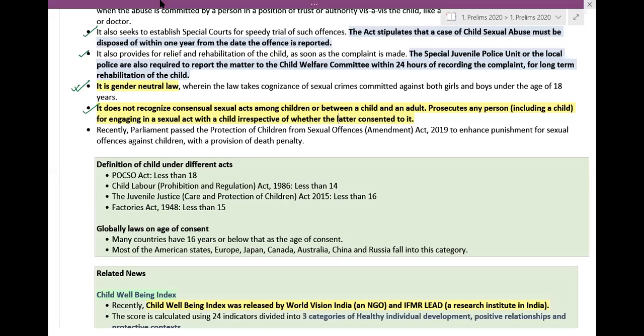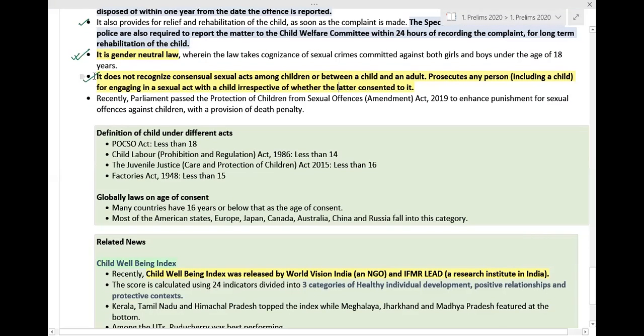In all cases, if a sexual act has been committed against any child, even if it is consensual, it will be considered an offense under this particular Act. I hope you understood its meaning. I will read this sentence to you once again.